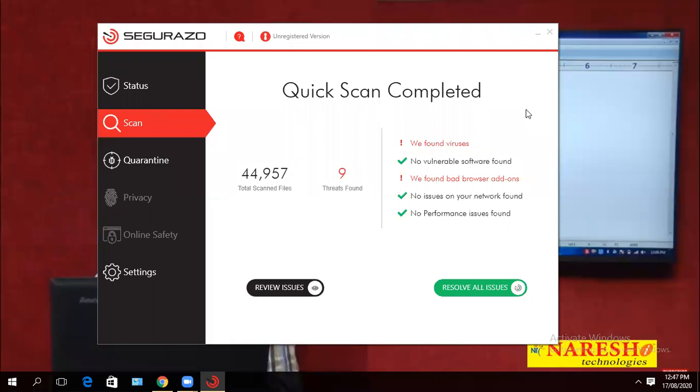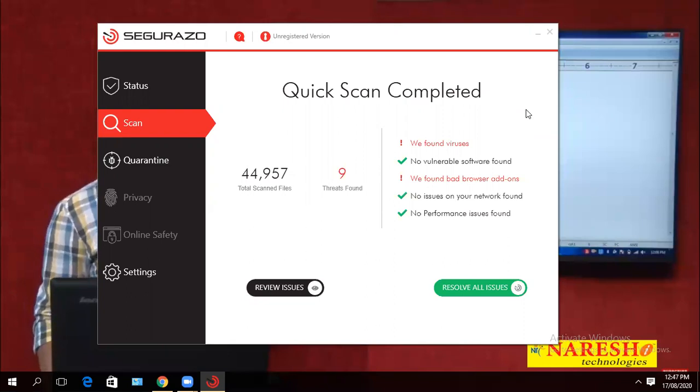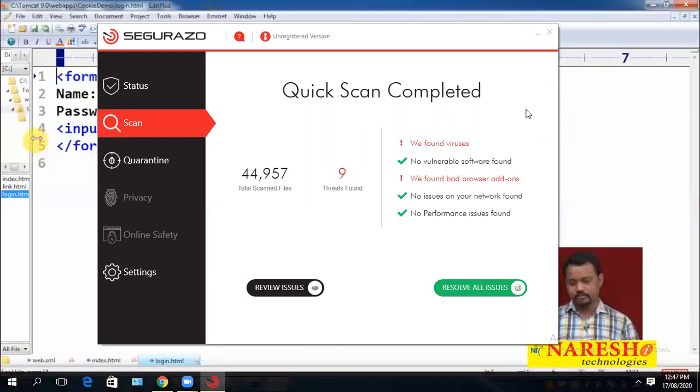What kind of request now? Post request. So what kind of data did I enter in this form? I entered one name and password. I submitted. Now that form data or form details are loaded into the request object of the login servlet program. So let us go to the login servlet.